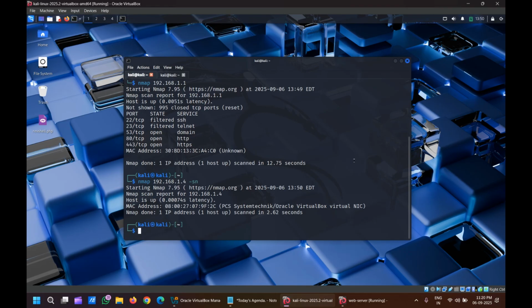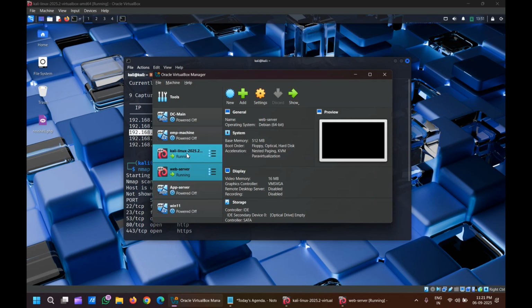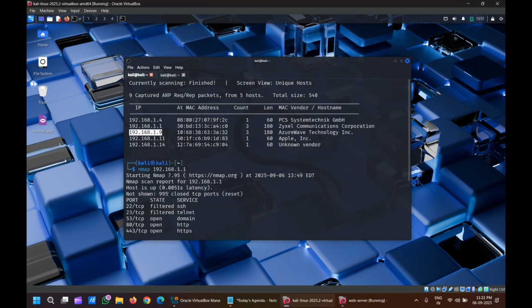As I have told you, our victim should be 1.4, that means the web server. So here we got to know that we have a VirtualBox inside which a web server is running. The IP address of this web server is 1.4. No need of checking all these. You can see 1.9, which is also one of the IP addresses. So who is 1.9? We will check here and there. In our laptop, how many OSs are running? In VirtualBox, Linux is running, the web server is running, and the rest are in powered off state.